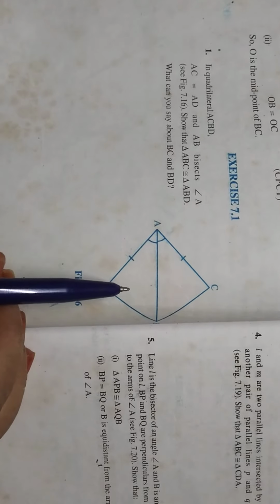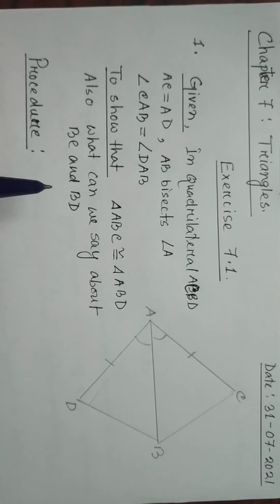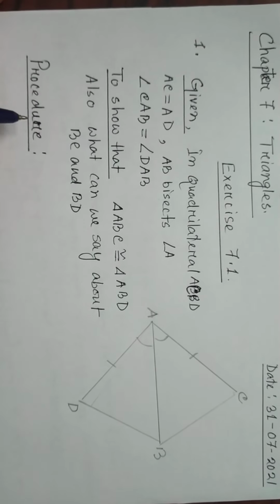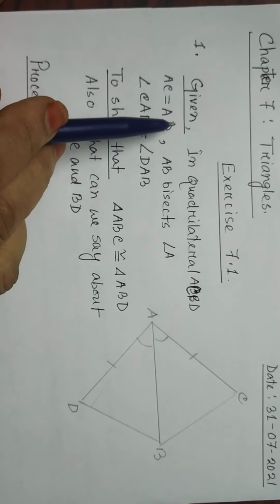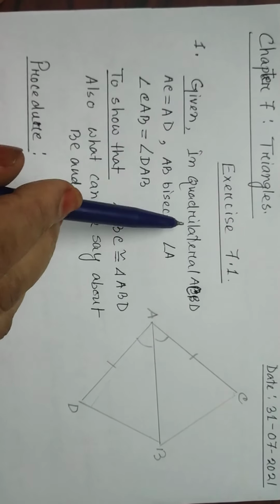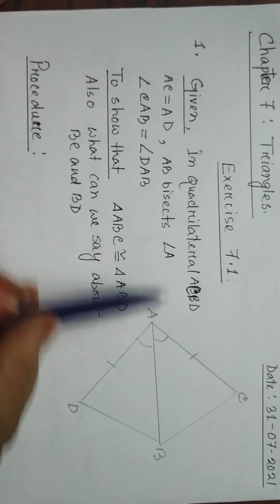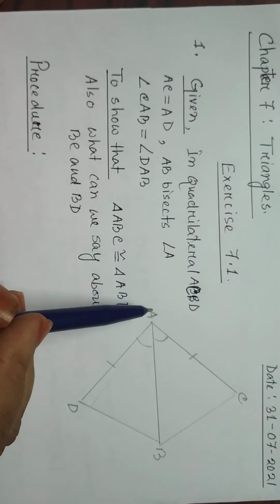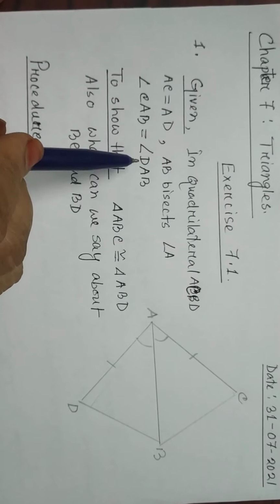Now we will prove this sum. First we write the given, because we have to write point wise. You have to draw the figure. After that we write: given in quadrilateral ACBD, AC equals AD, and AB bisects angle A. That's why angle CAB equals angle DAB.